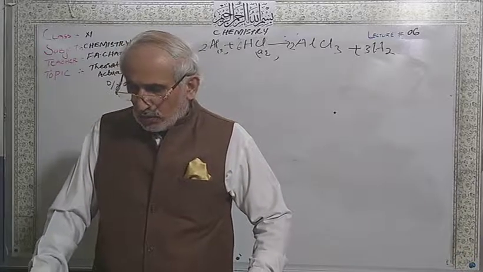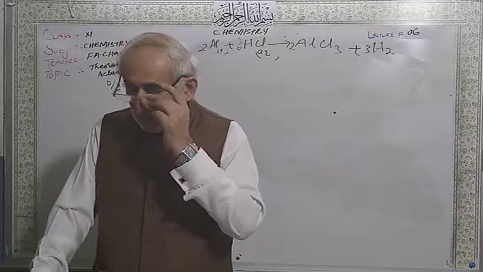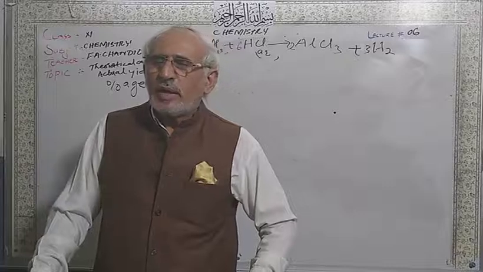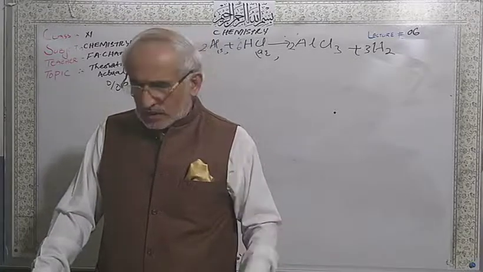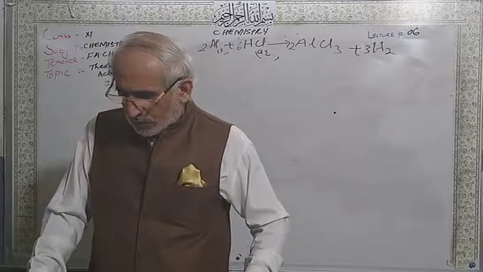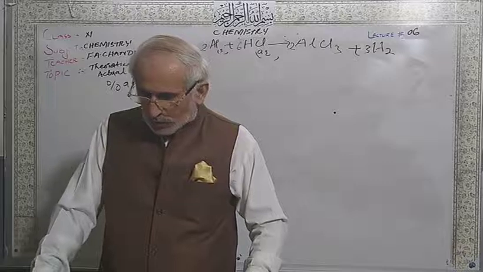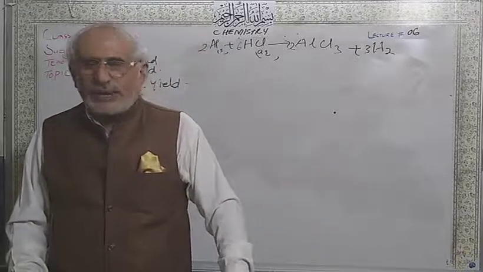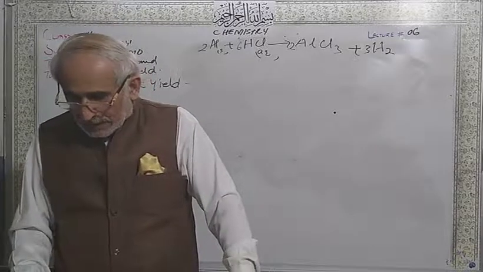In my old book, this old printing, there was no answer here, none of these. But maybe in the new editions the answer is 1.427 grams, so option D is correct. I corrected it in my book. 1.42 grams is given, so answer D is correct, but you have to solve it yourself also.